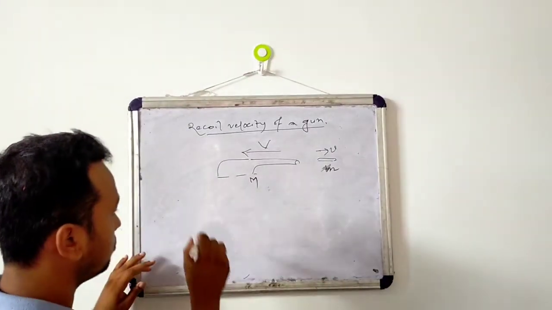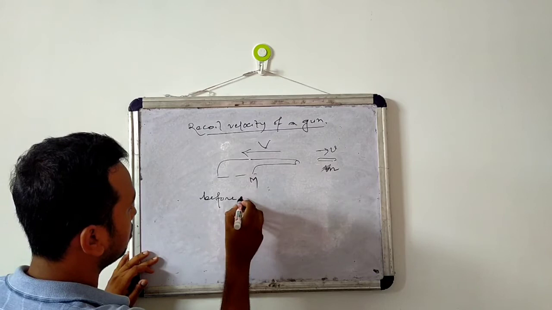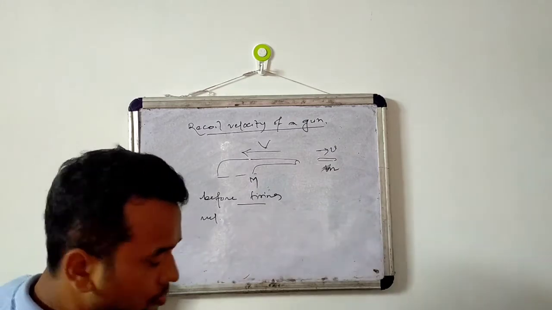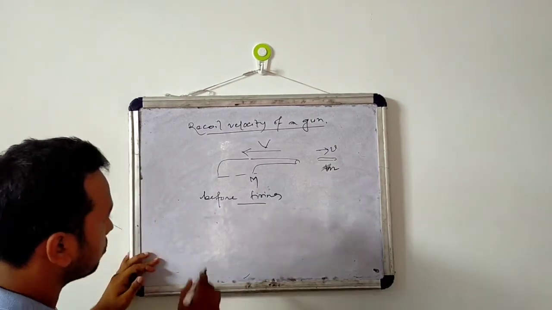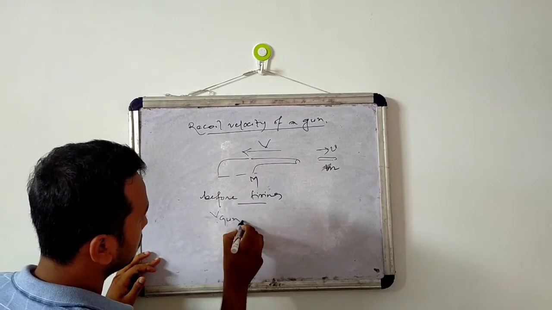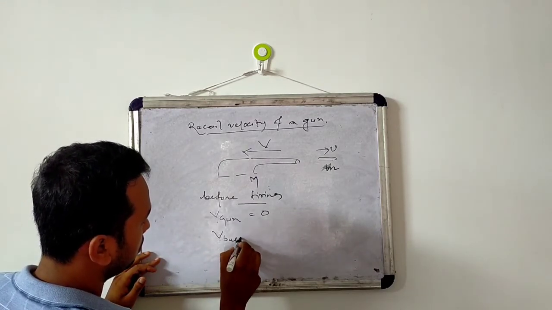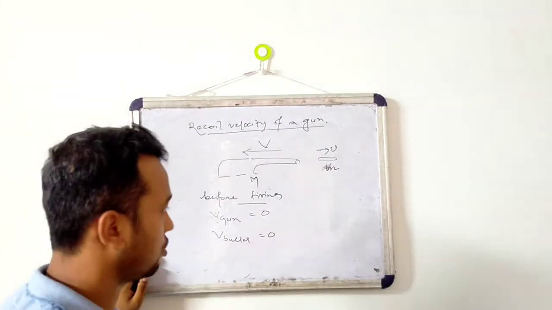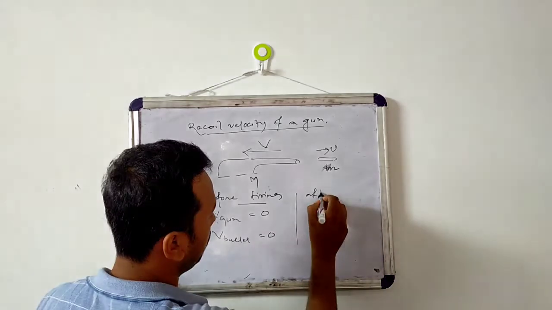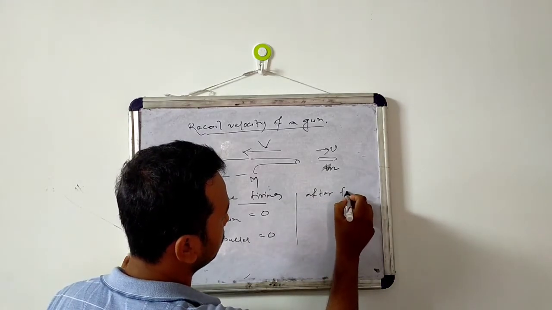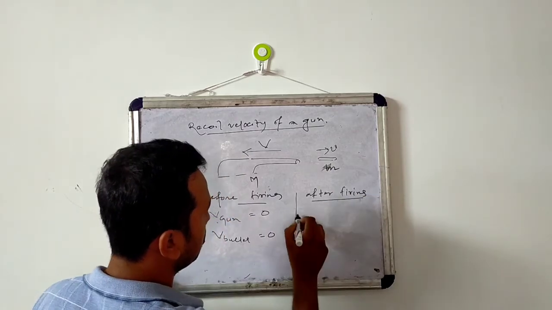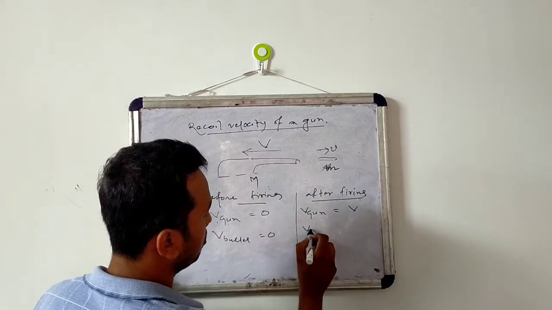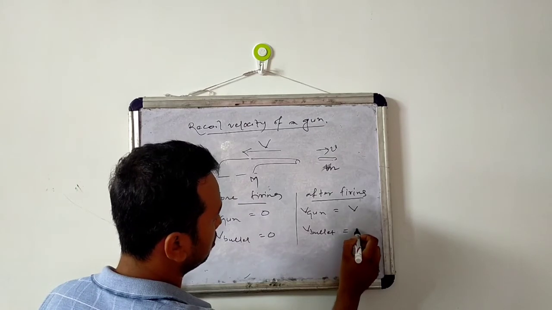Before firing, velocity of the gun was 0 and velocity of the bullet is also 0, because before firing both the bullet and gun are stationary or at rest. After firing, velocity of the gun is taken as capital V, and velocity of the bullet is small v.